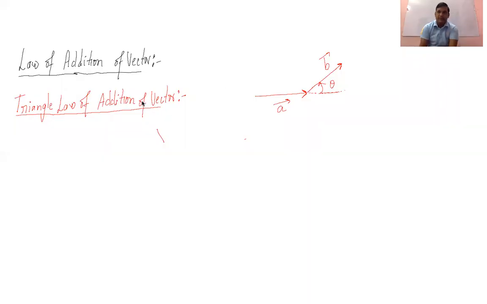Okay. So what I was saying is, let's say there are 2 vectors, A vector and B vector, which are at angle theta. These are coplanar vectors, not co-initial vectors. Then the resultant of these 2 vectors can be represented by joining the tail of the first vector to the head of the second vector. So this will be your resultant of A vector and B vector. We can write it in this way.